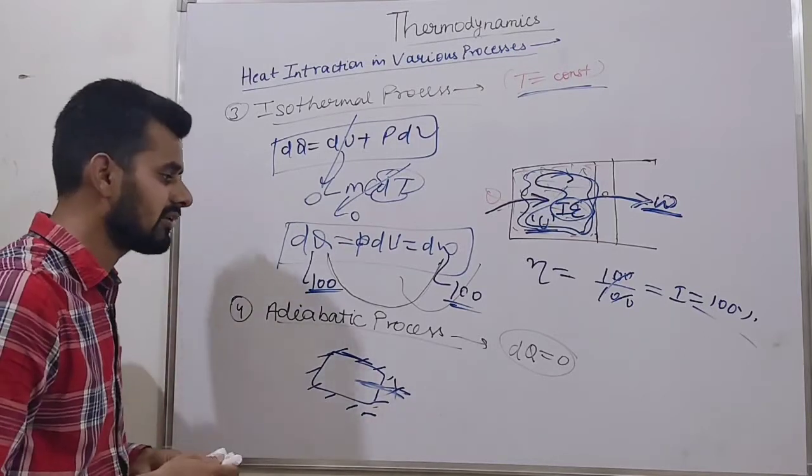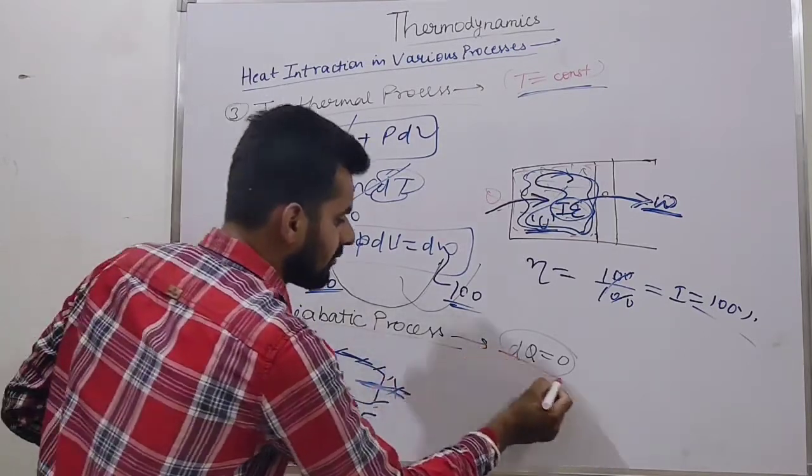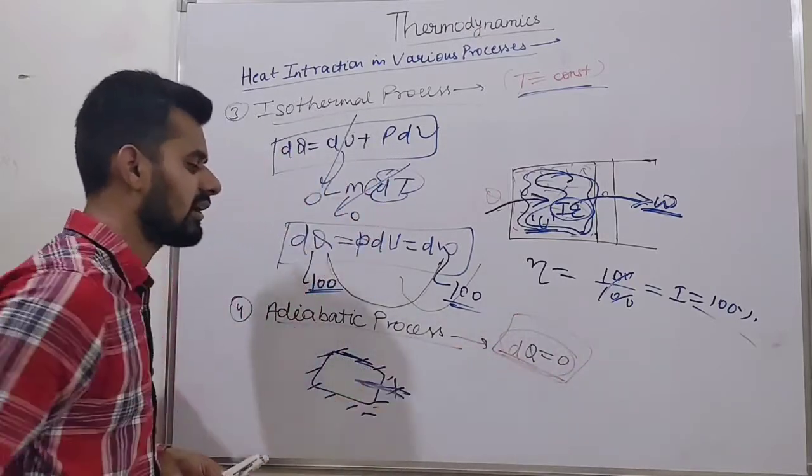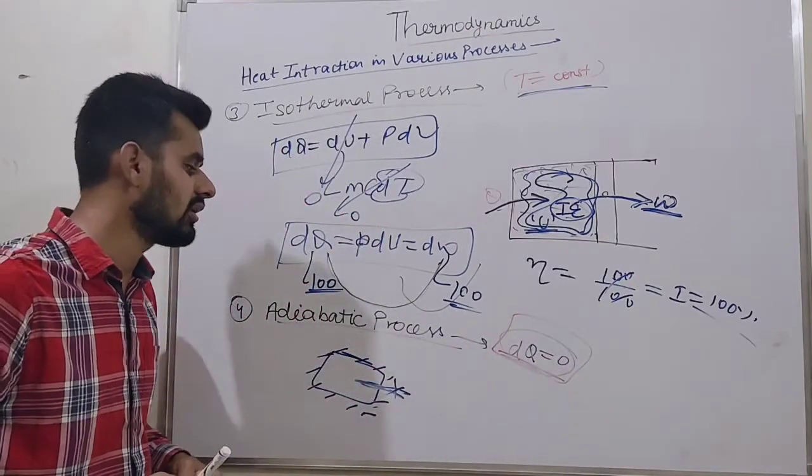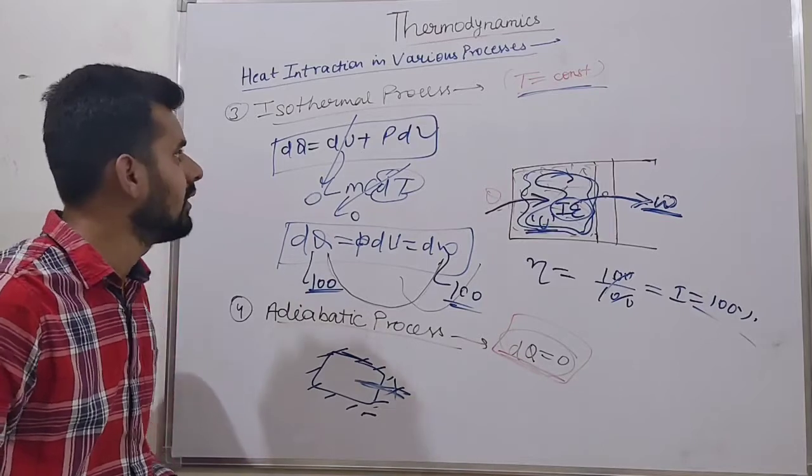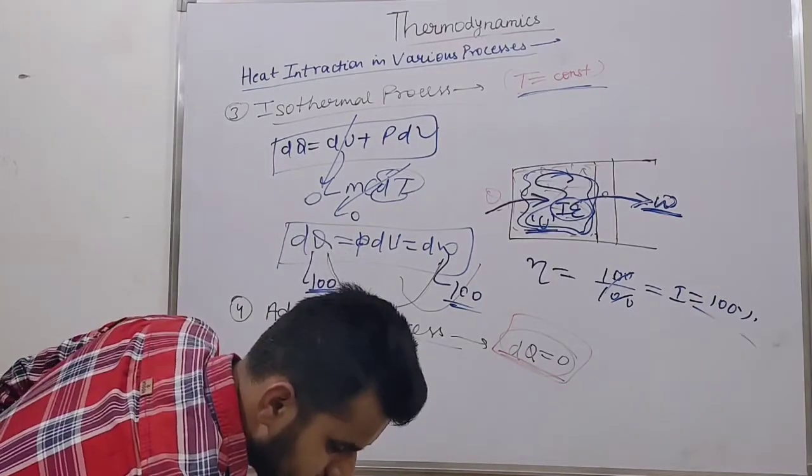And for an adiabatic process, what will happen? For an adiabatic process, this dQ is 0. There is no heat transfer. Okay, friends. Now let's move further.